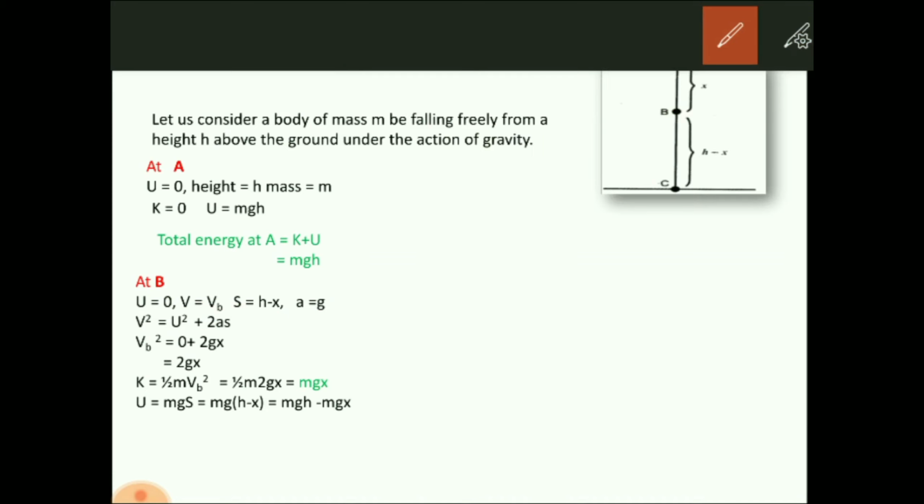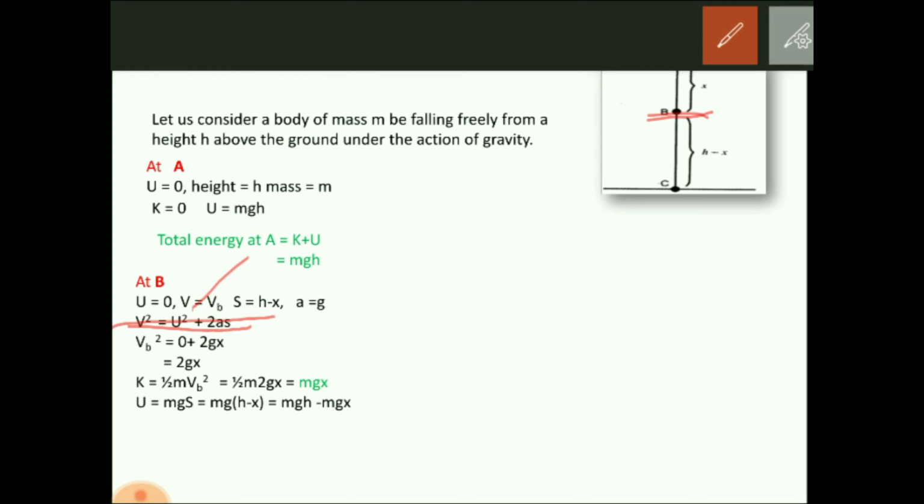Now we want to know what the velocity is at this point. I have already said here that the velocity at this point is vb, but we want to know what this vb is. To know the exact value of vb, we take the help of the equations of motion, which we have already learned in class 9. There are three equations of motion which we learned in class 9, and this is one among them.